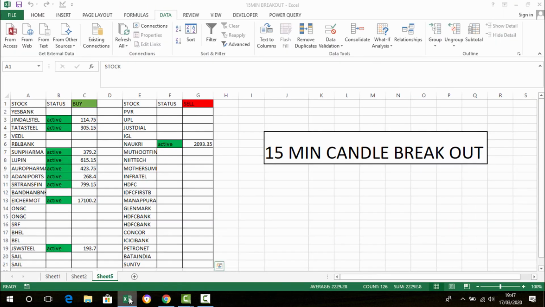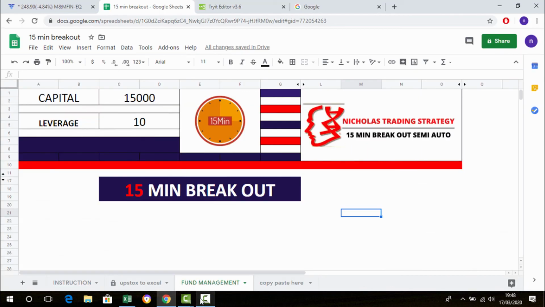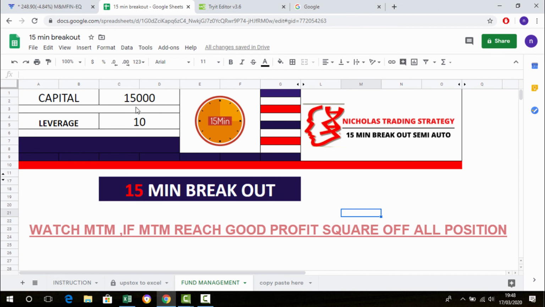I will explain about this strategy. This scanner selects the best stocks, because they are uptrend stocks. This scanner scans uptrend stocks with candle calculation, which gives the best chance for breakout. It's showing active. Manually it's not possible to place all orders at a time, that's why I made this semi-auto system. Just copy and paste, very simple. Within 1 minute we can place orders. That's the benefit of this system. Also we can manage our capital. After placing orders, just watch the MTM on your terminal, and once the MTM reaches a good profit, just square off all.